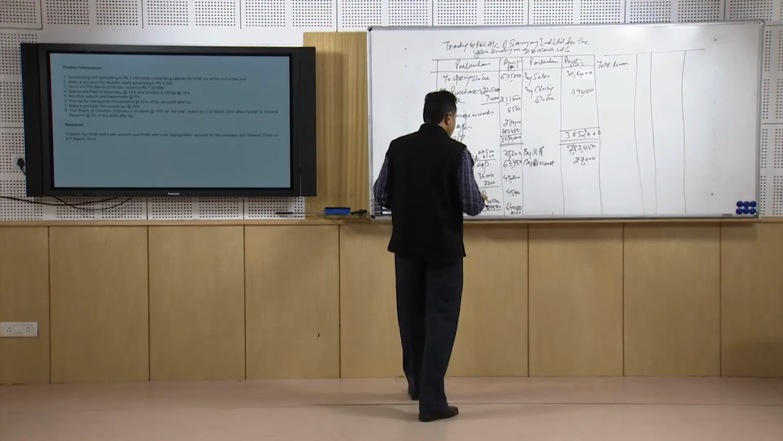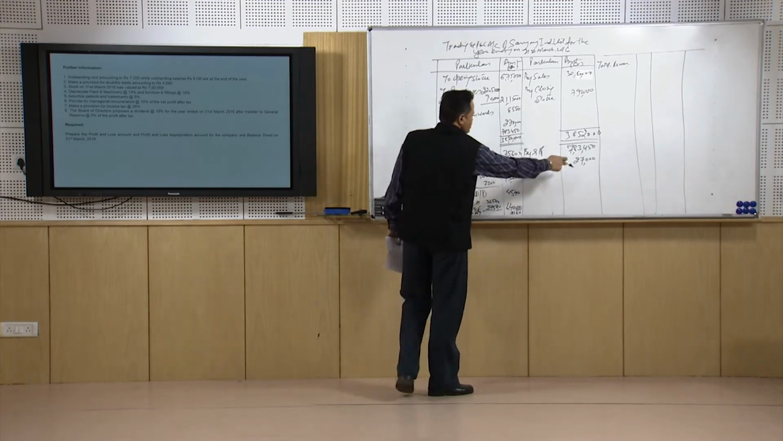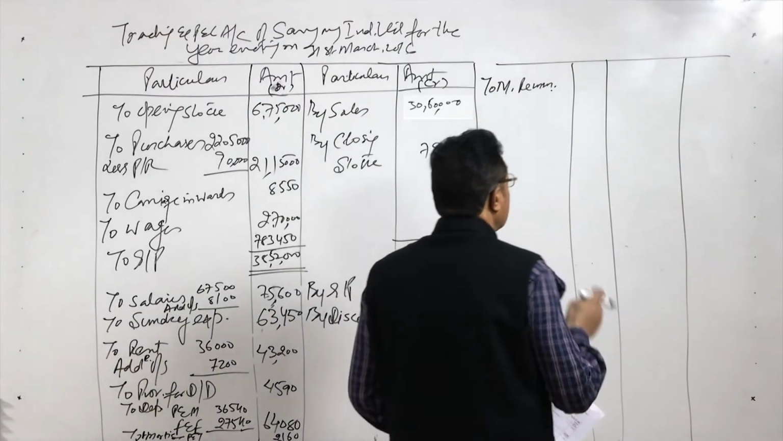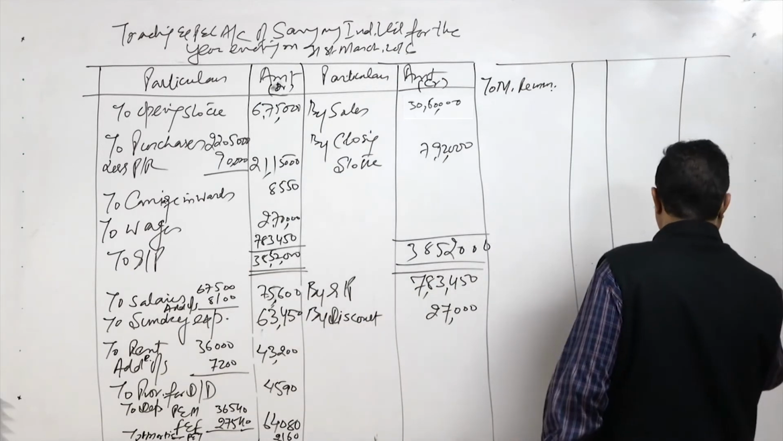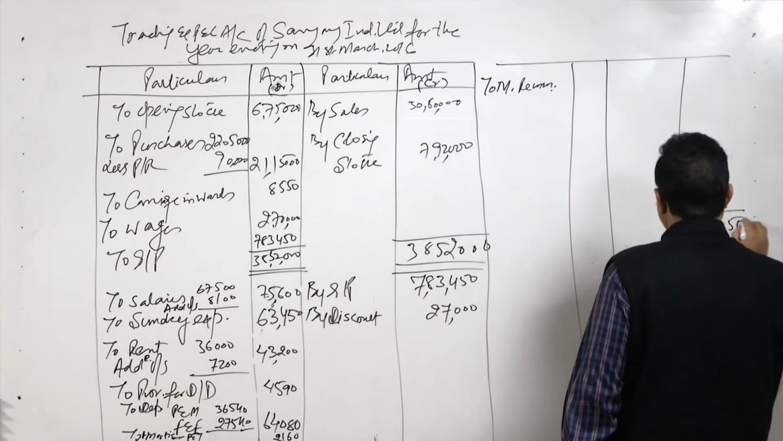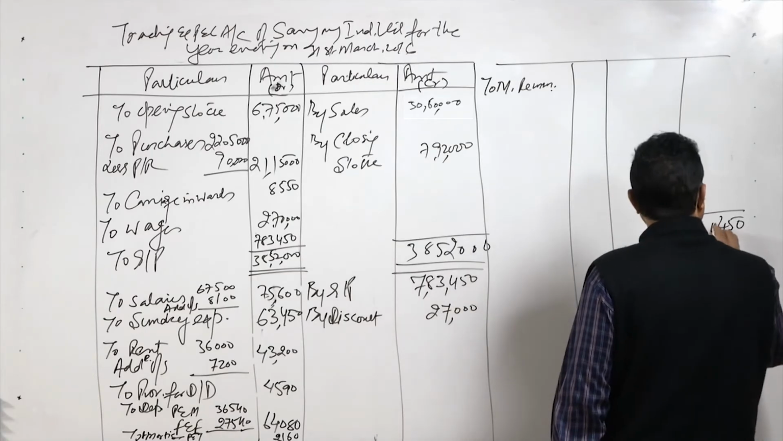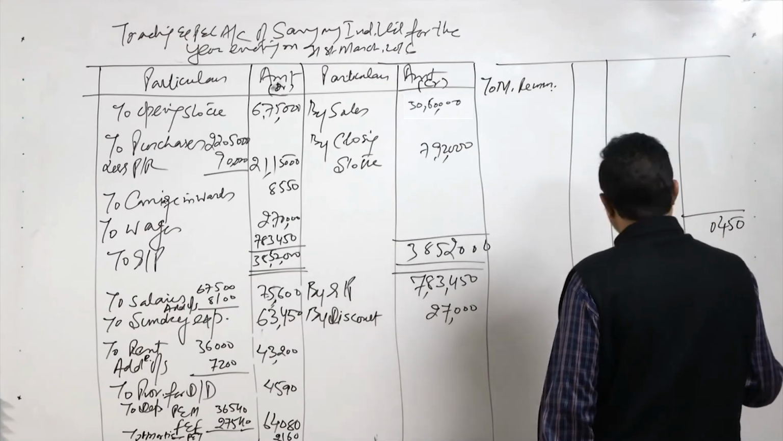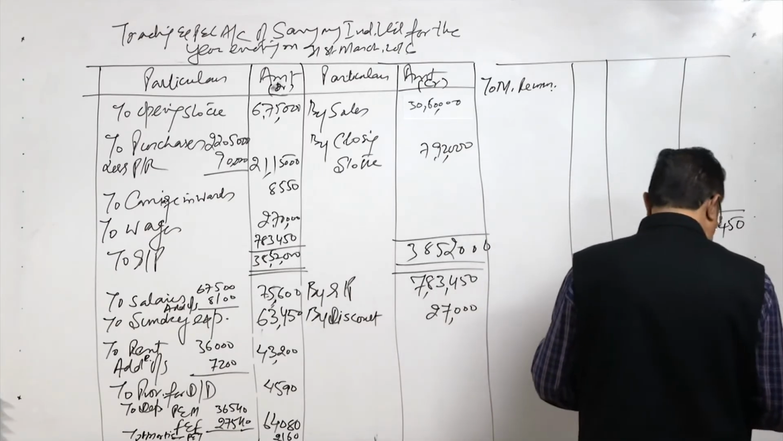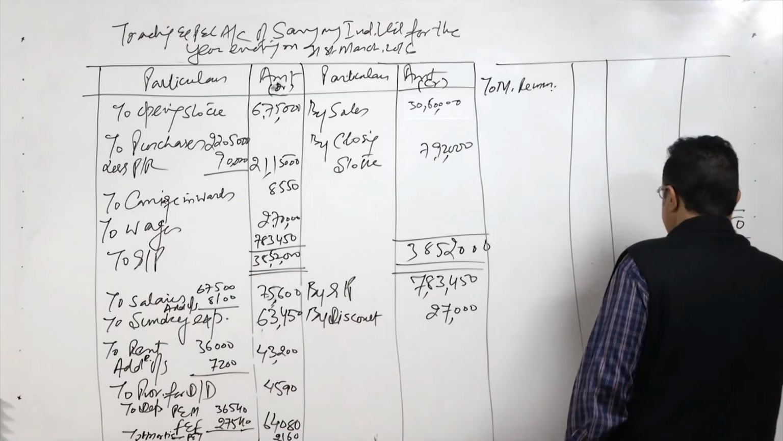What we have to do here is total all the items, and then we have to total the incomes. So if you total the income side, the total is going to be 8,10,450. That is going to be the total of our profit and loss account.